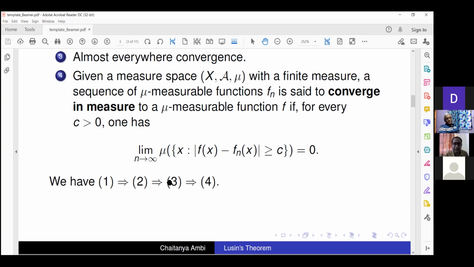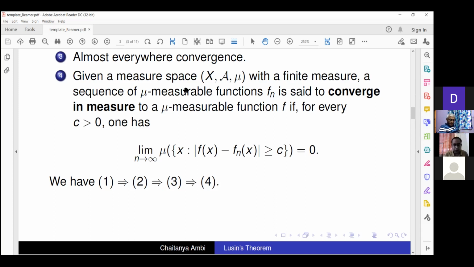One is Egorov's theorem, which will be used to prove Lusin's theorem. Lusin's theorem uses lots of results. It is not that obvious or easy to prove, but essentially the idea is this: what is the relationship between almost everywhere convergence and convergence in measure?